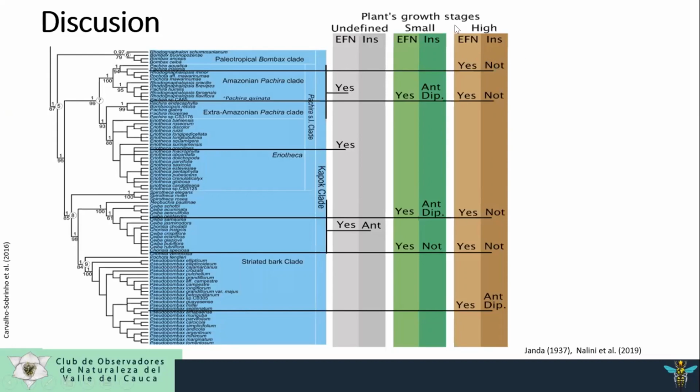Okay, Pachira insignis is not a good example because we only detected tall plants. But for example, in Pachira echinata, the ant is present in small specimens, but when the plant grows, the structure becomes small and loses the capacity to attract the ants. It's a similar pattern, for example, to Ceiba pentandra and Ceiba speciosa. But in Pseudobombax septenatum, the pattern is different. In the tall plants, the plant can attract the insects.